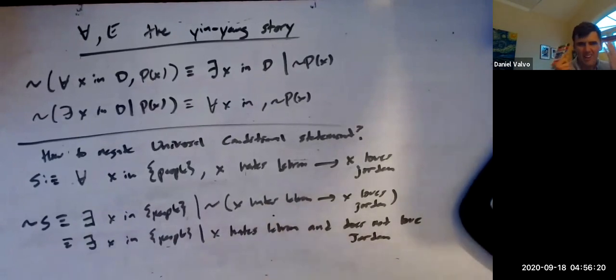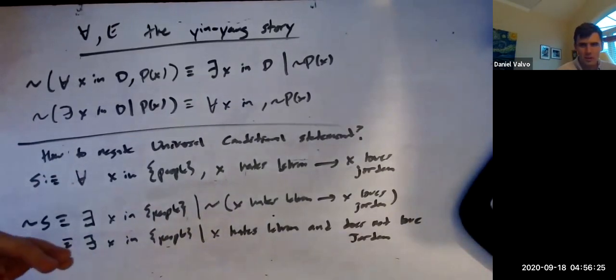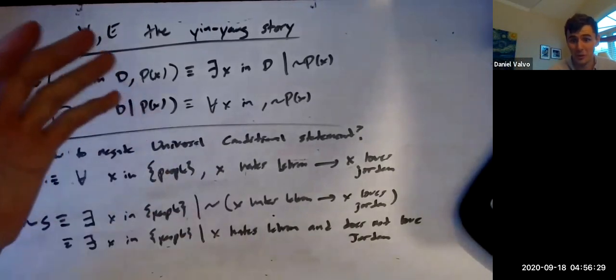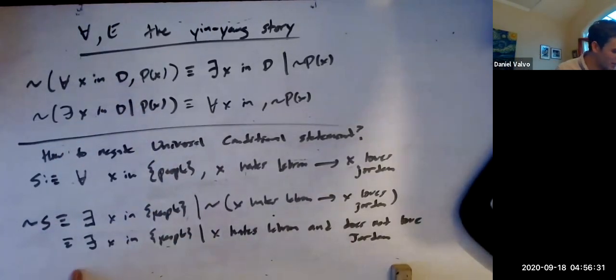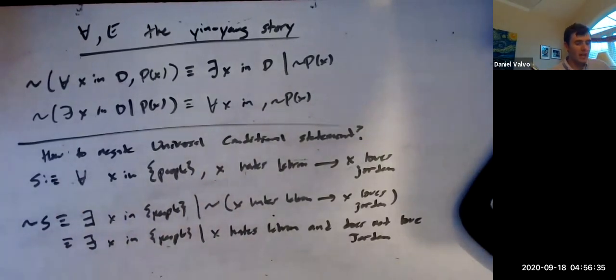We just followed the results that we proved with truth tables and got to here, right? But this should make sense. The opposite of saying for all people that hate LeBron, they love Jordan, is there exists some person that hates LeBron and doesn't love Jordan. Makes total sense. So that should line up with our intuition.